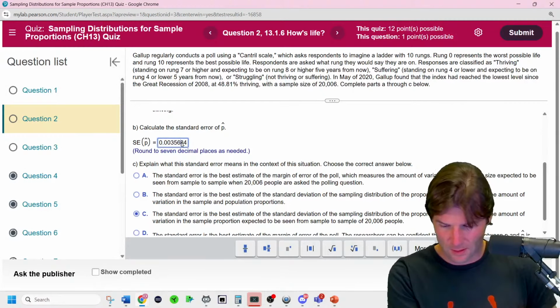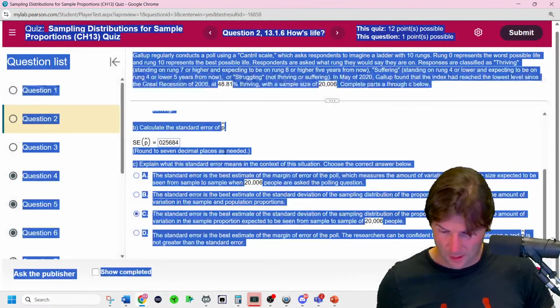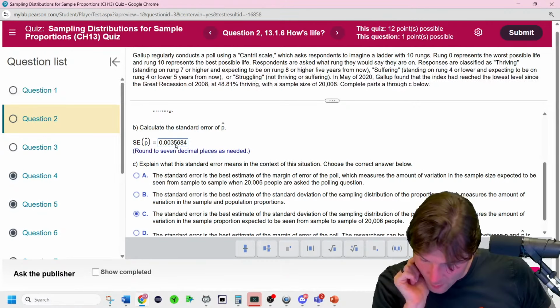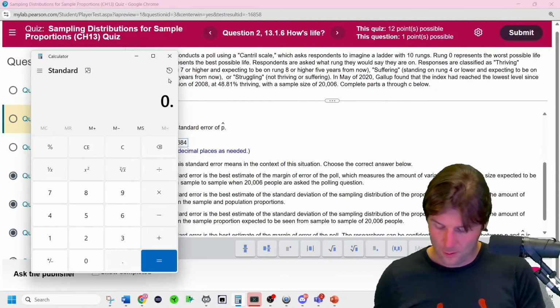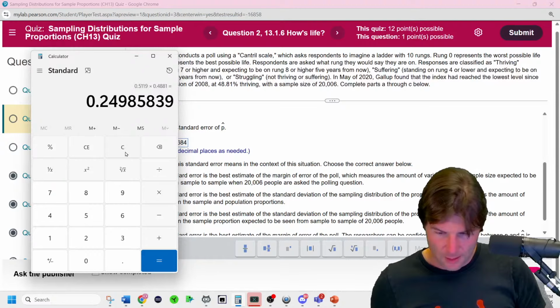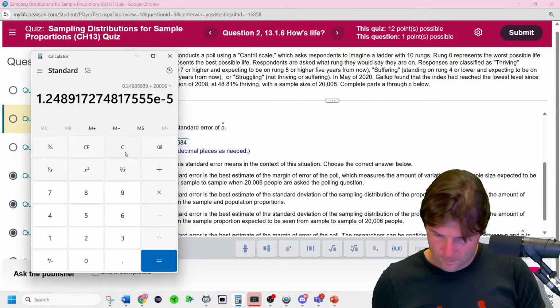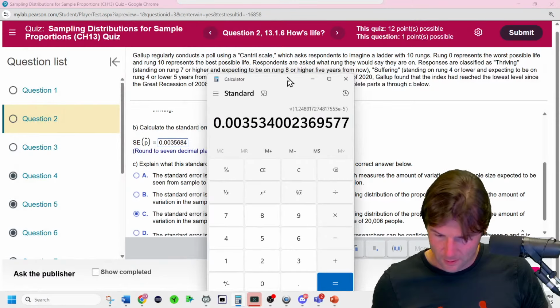Really? It's not this, is it? It is this. Uh-oh. Where'd I make a math error? 1, 2, 3, 4, 5, 6, 7. So I must have made a math error. But let me do... There's p hat. There's q hat. P hat times q hat over n square root. Ooh, there was a math error on that.